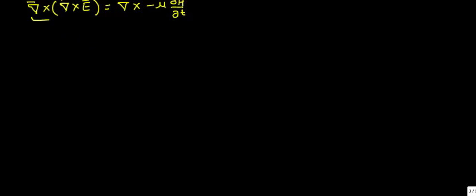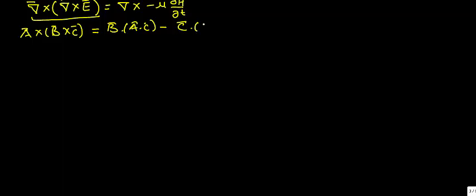Here on the left we apply the formula A cross B cross C, the BAC minus CAB rule: B times A dot C minus C times A dot B.